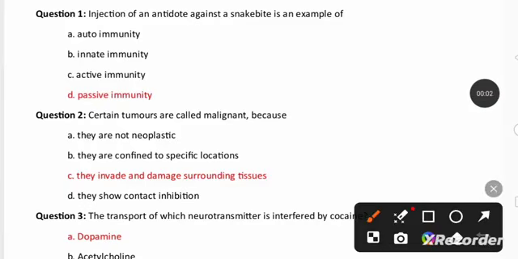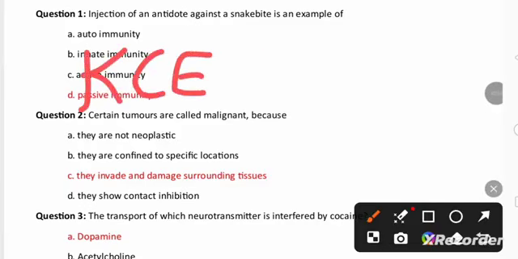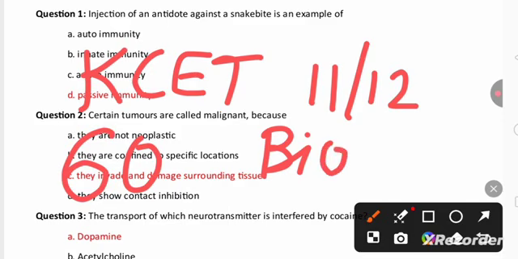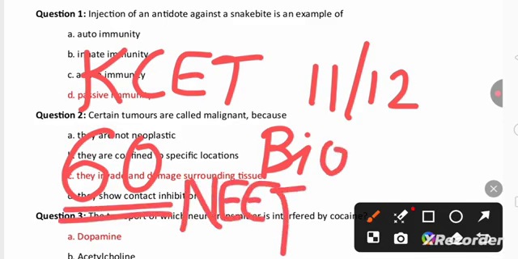Hello students, in this video we are going to discuss Karnataka CET model question paper. It consists of 60 question answers from 1st PUC, 11th and 2nd PUC, 12th CBSE biology. It is going to be very helpful for the coming NEET exam also. Let us discuss the 60 question answers of this model question paper for the coming CET exam as well as